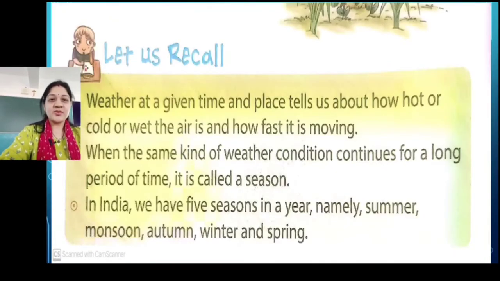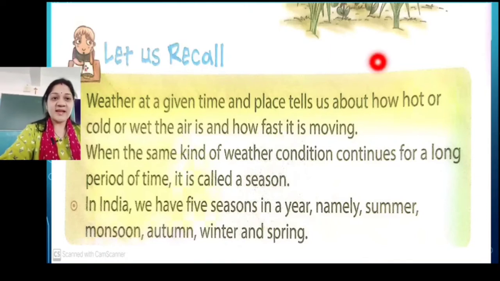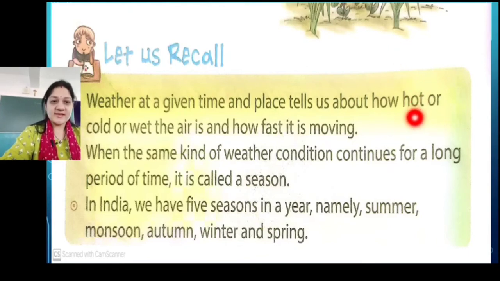Okay, so let us recall, we are moving on to the end of the chapter. We understand that weather at a given time and place tells us about how hot or cold or wet the air is and how fast it is moving, right?